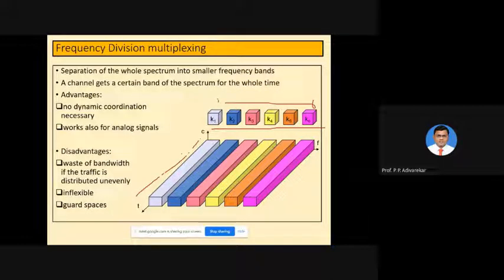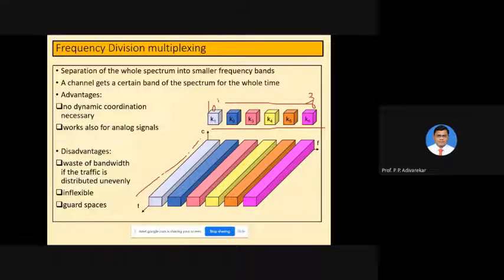Now, the disadvantage is that there is a wastage of bandwidth when traffic is distributed unevenly. What I want to tell you is this: if there are more users in a particular frequency band and fewer users in another channel, then the bandwidth will get wasted. For example, let's say K1 has more users. Suppose K1 has 10 users, and K6 has only 3 users.